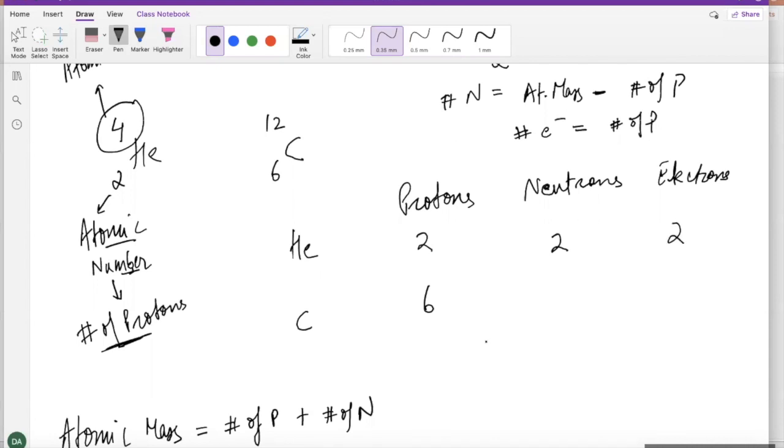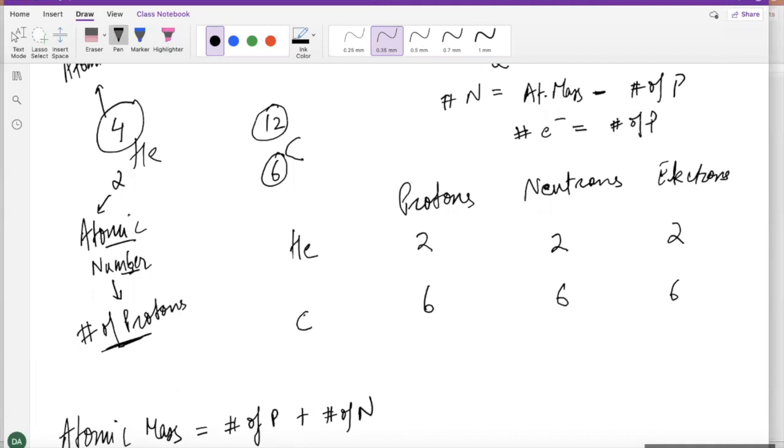Now, let's try to answer for carbon. For carbon, you're going to see something very similar. How many neutrons does it have? It is the atomic mass, which is 12, minus protons, which is 6. So 12 minus 6 is 6. Now, electrons for carbon is going to be equal to how many protons it has, which is also 6. Why are these the same? Because the atom is neutral. Because they are the same, that's the reason why the atom is neutral.